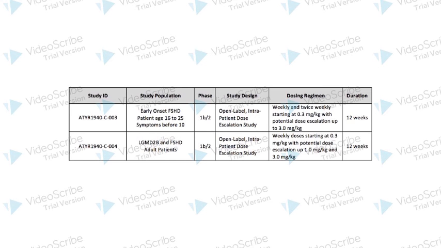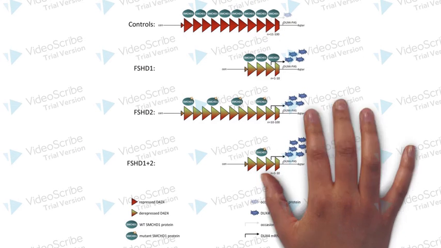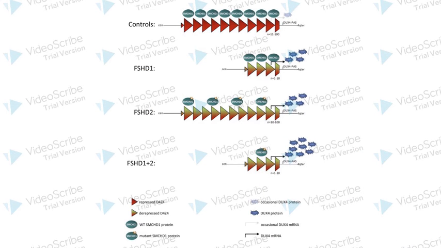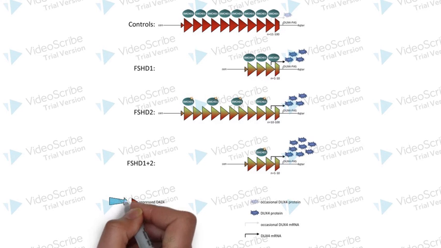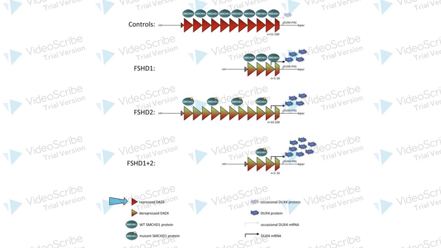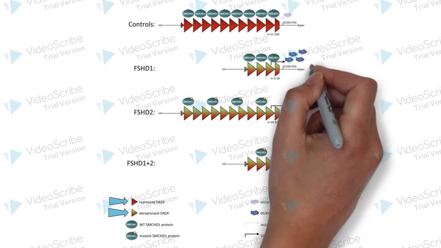The disease is associated with mutations which cause inappropriate expression of the DUX4 gene. In individuals without FSHD, DUX4 is only expressed early in human development and repressed in mature tissue, as seen in the control. However, in individuals with FSHD, this repression of DUX4 is compromised by mutations in regions surrounding the gene, ultimately translating DUX4 protein.